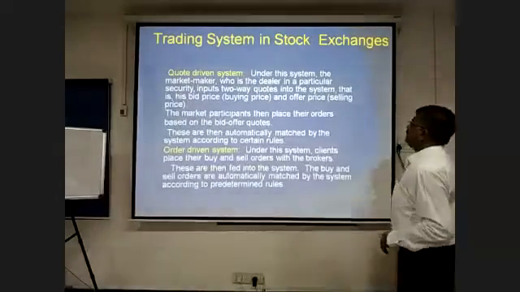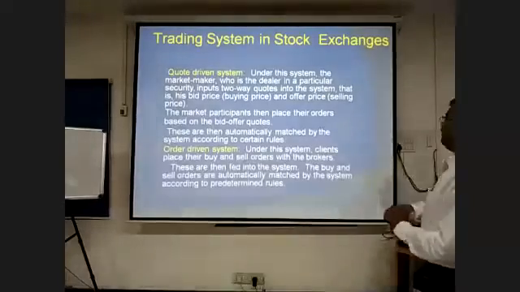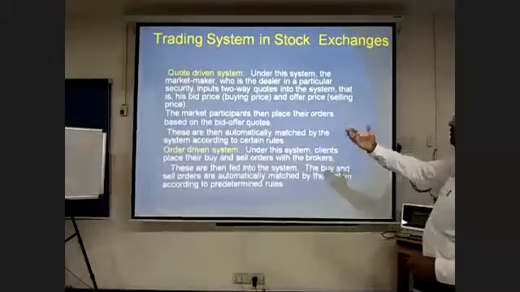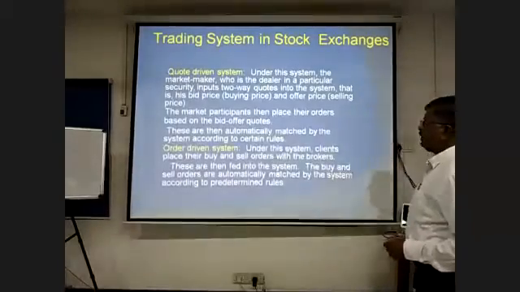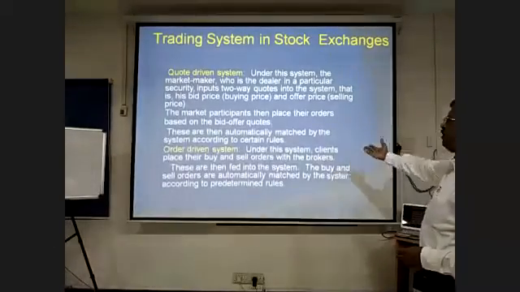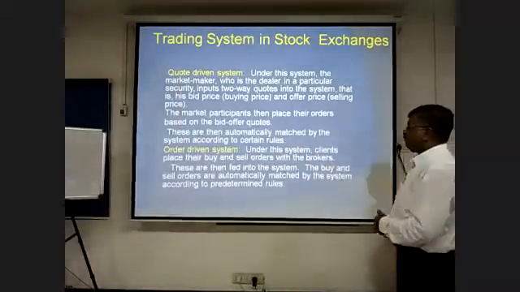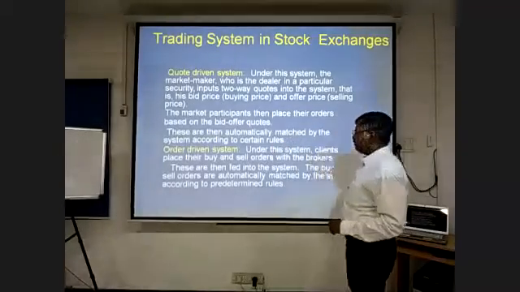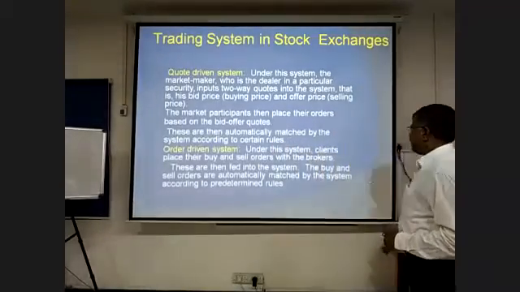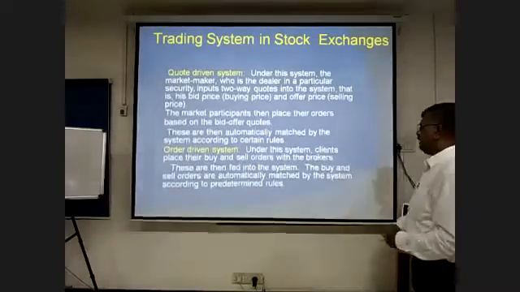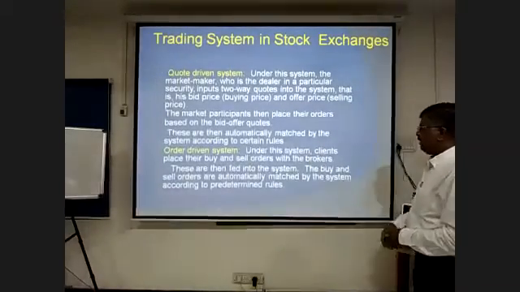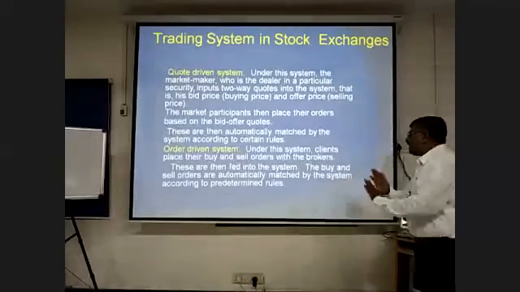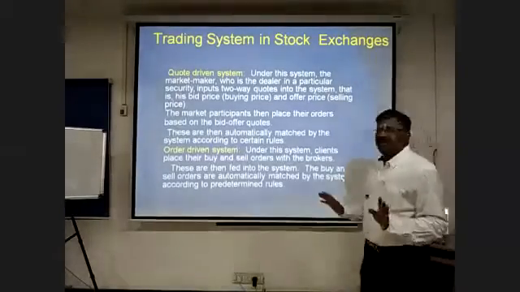In the quote-driven system, the market maker, who is the dealer in a particular security, inputs two-way quotes into the system, that is, his bid price and also an offer price. The market participants then place their orders based on these bid and offer quotes. These are then automatically matched by the system according to certain rules. In the order-driven system, clients place their buy and sell orders with the broker. These are then fed into the system.